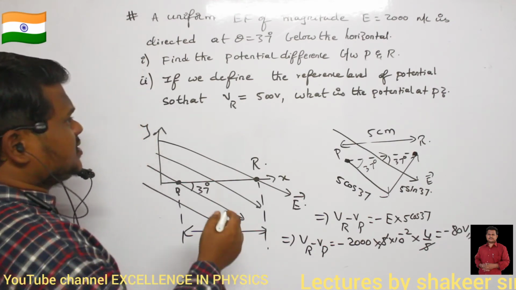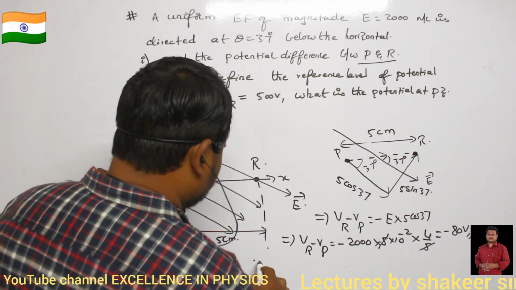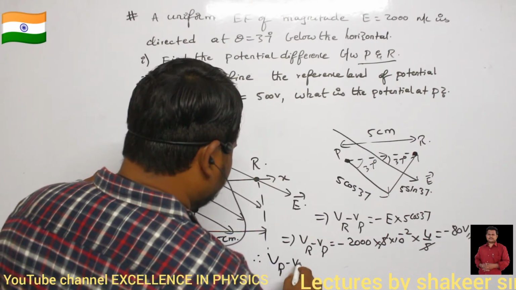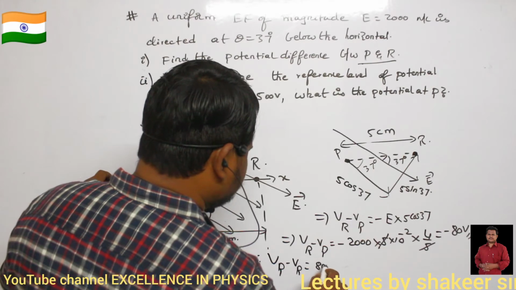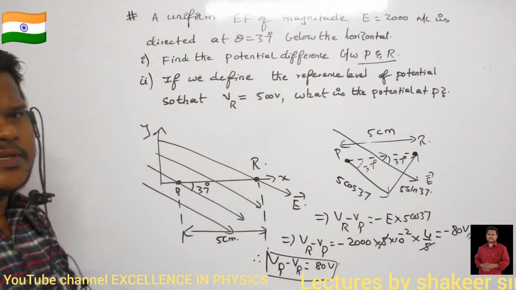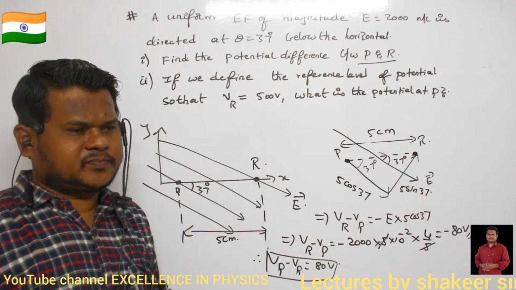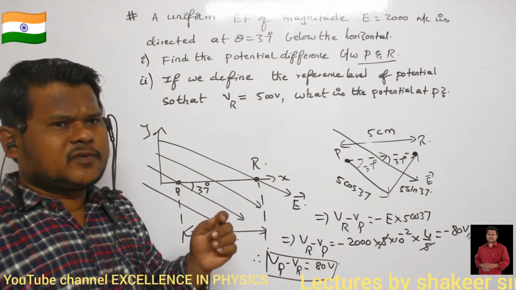So what is the answer he is actually asking? The potential difference between P and R. So VP minus VR is how much? Plus 80 volts. VR minus VP is minus 80, so VP minus VR is equal to plus 80 volts. So this is the answer for our first question.